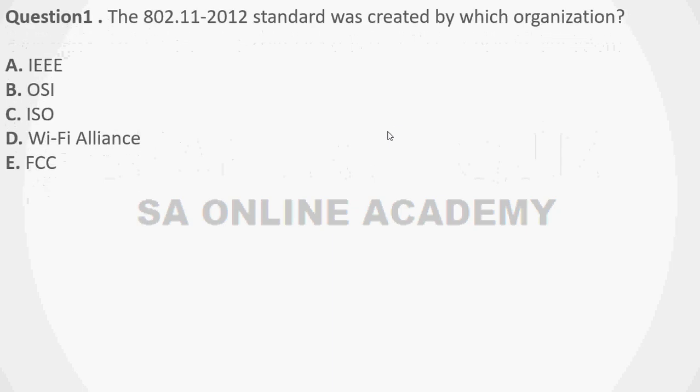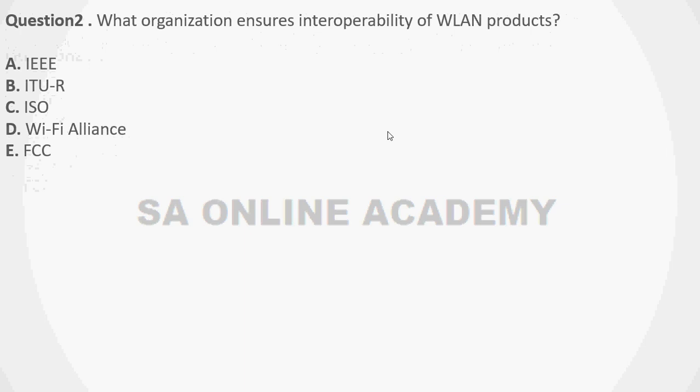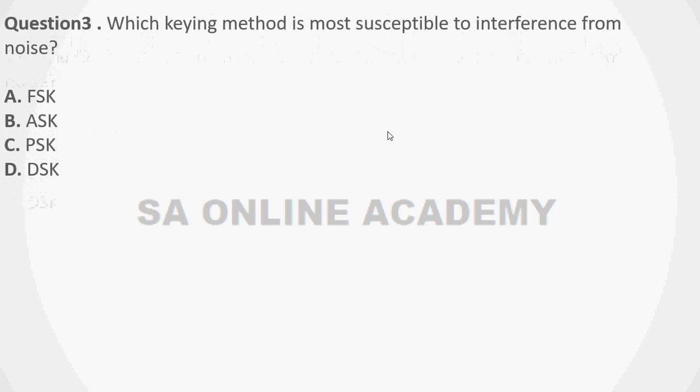The very first question is the 802.11-2012 standard was created by which organization? A. IEEE, B. OSI, C. ISO, D. Wi-Fi Alliance, E. FCC. Question 2. What organization ensures interoperability of WLAN products? Again, A. IEEE, B. ITU-R, C. ISO, D. Wi-Fi Alliance, E. FCC.